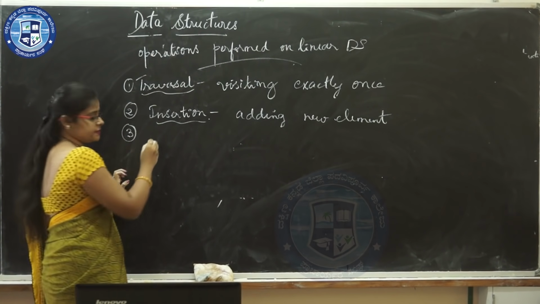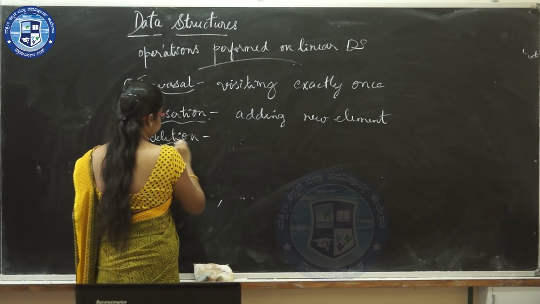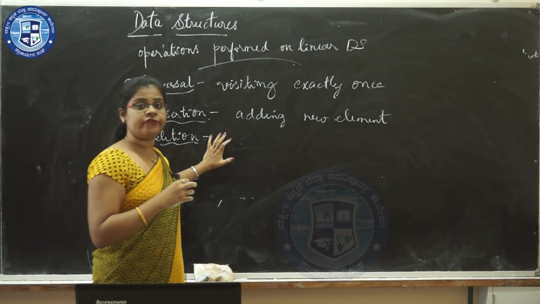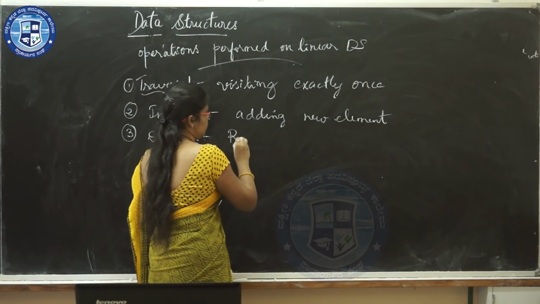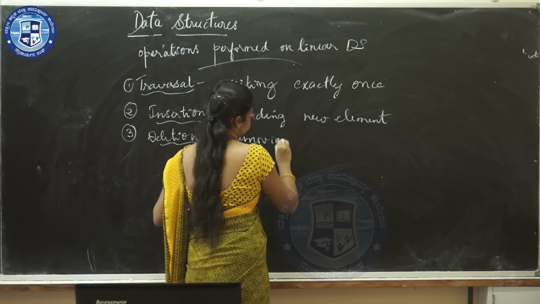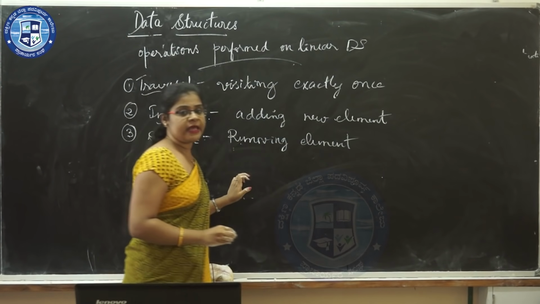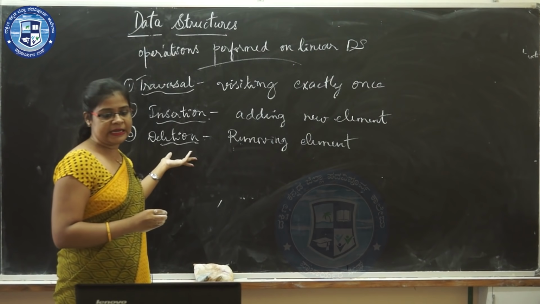Third operation is deletion. Removing an existing element from the array is called deletion. Removing an element from the array is done by an operation called deletion.